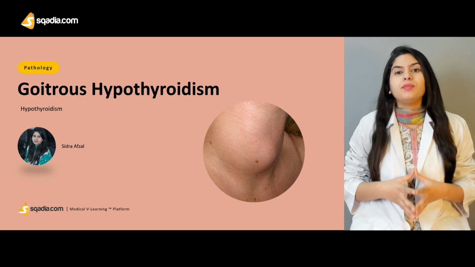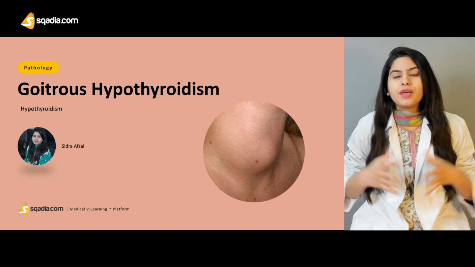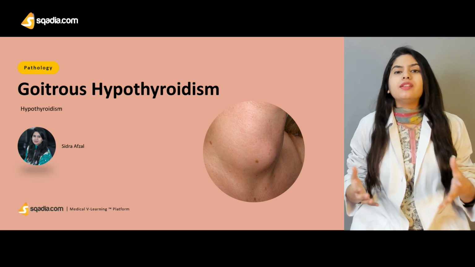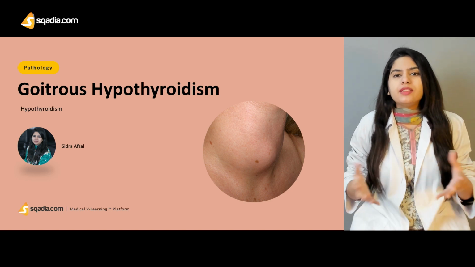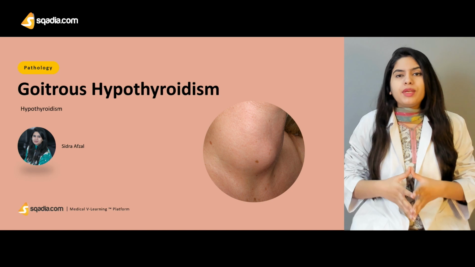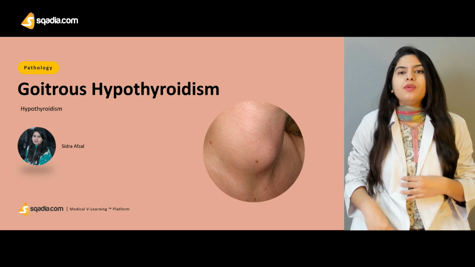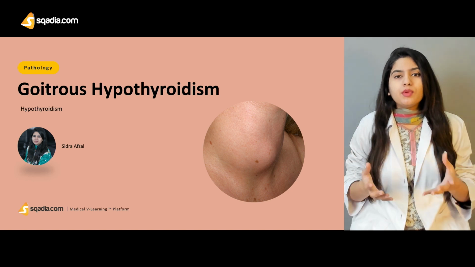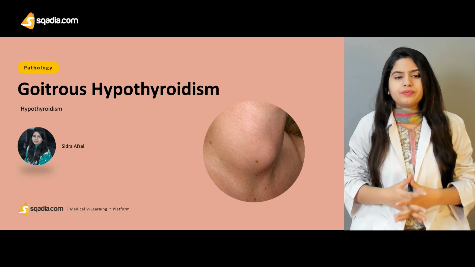Goitrous hypothyroidism is a type of hypothyroidism that is accompanied by the goiter. Now, goiter is basically the swelling of the thyroid gland that can be due to various reasons. It can be due to hypothyroidism, and that can be due to hyperthyroidism as well. Here we will study the type of goiter that is due to hypothyroidism.